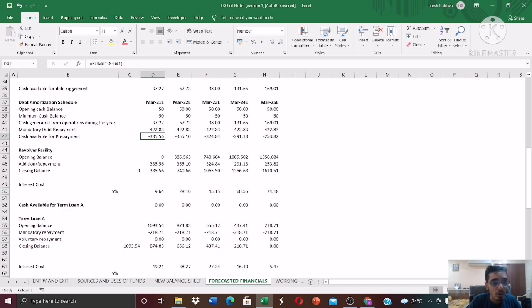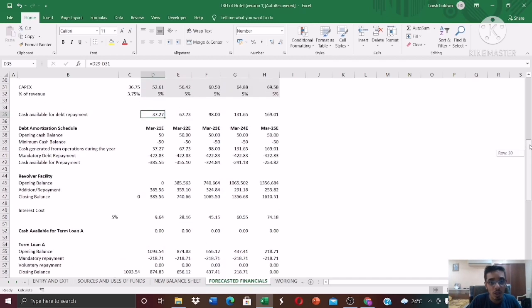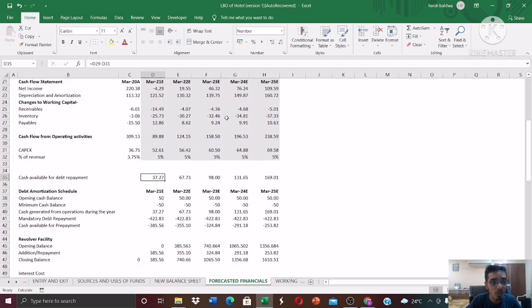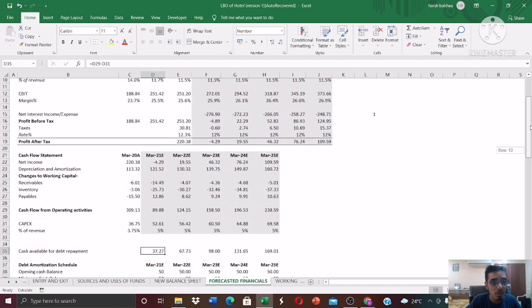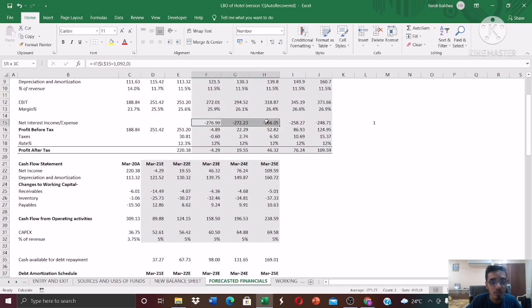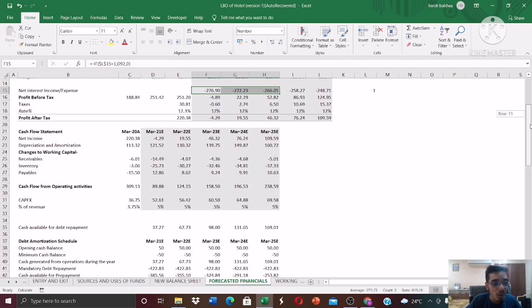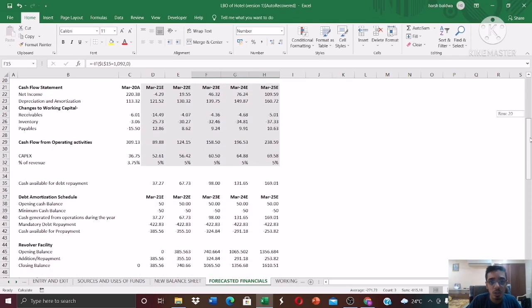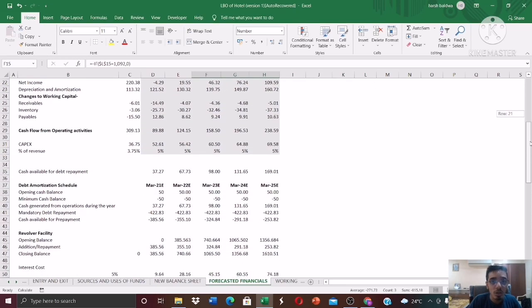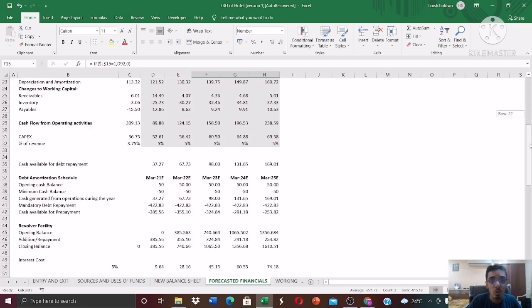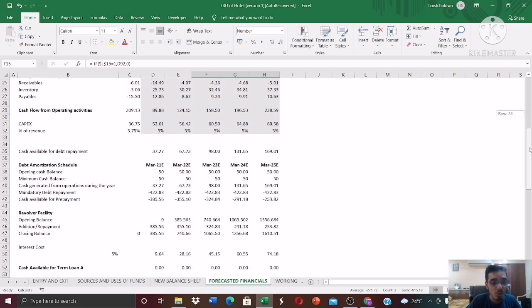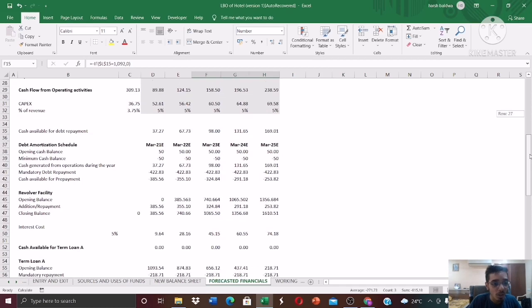First of all, one more thing to note over here is the cash available for debt repayment is after paying the interest obligations as well. Okay, we have accounted for that already over here. See, net interest expense. Okay, so we have accounted for it already. So this is the excess cash which is available with us for debt repayment. We can use it as we like, we can use it to repay off the debt as well.